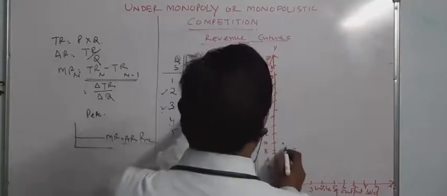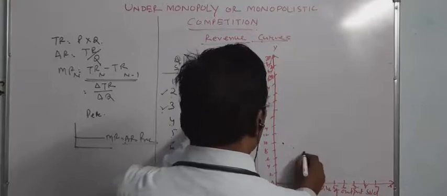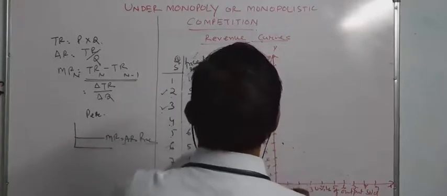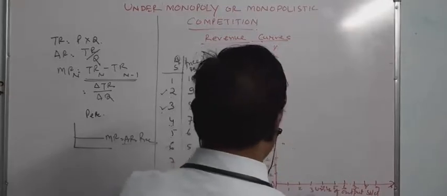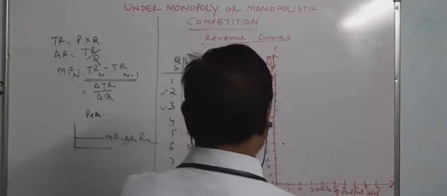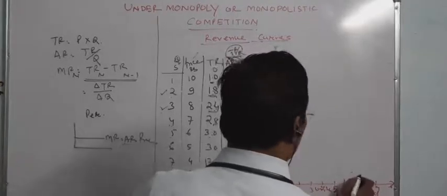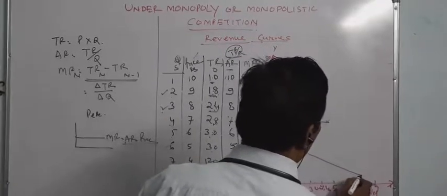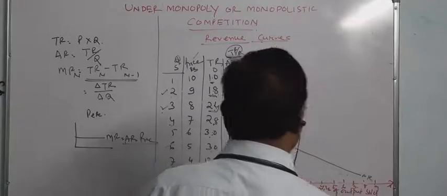First case 10, second case 9, third case 8, fourth case 7, fifth case 6, sixth case 5, seventh case 4, and eighth case 3. So this is the average revenue curve.